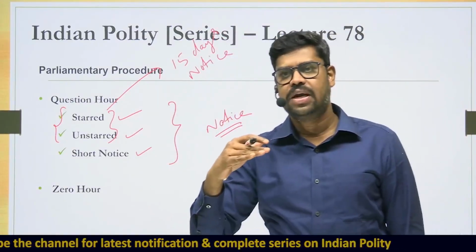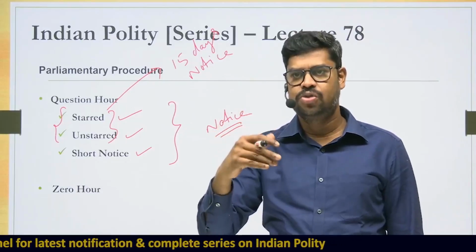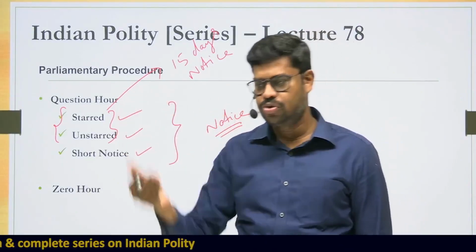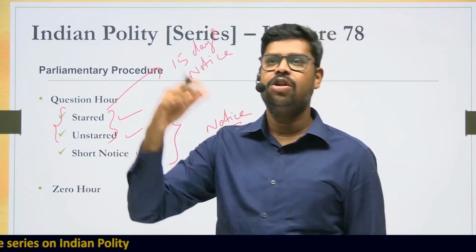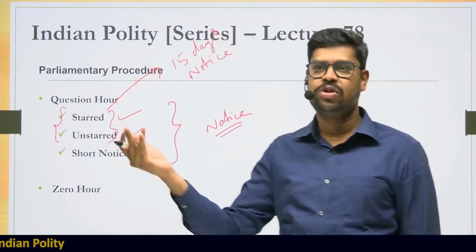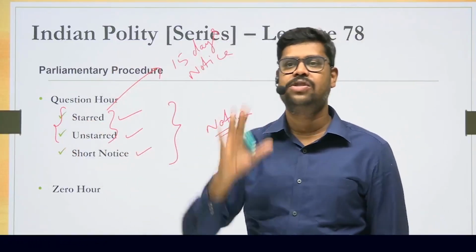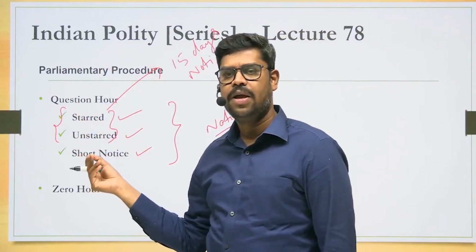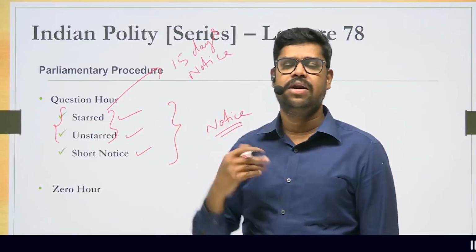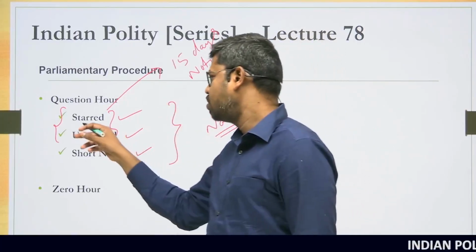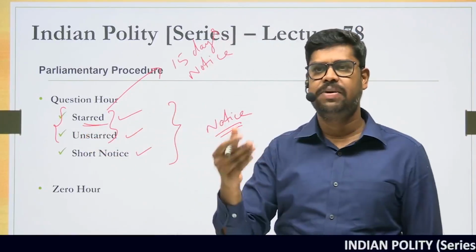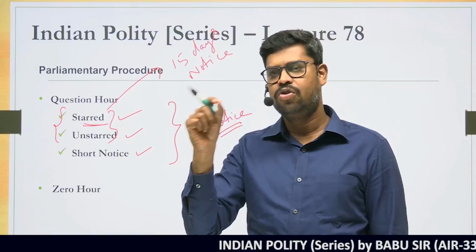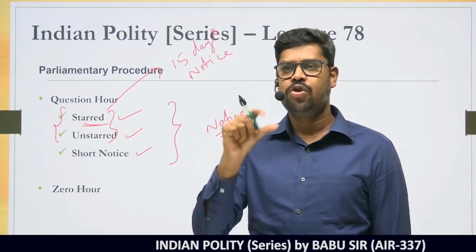So that means when an MP has an intention to raise a question, he has to put it in front of the presiding officer that he wanted to ask such and such question to the concerned minister. Then it will be informed to the minister, 15 days notice will be given to him, and subsequently he will answer on a particular day. This is what will happen in case of a starred and an unstarred question. But what is the difference between a starred and an unstarred question? Starred questions are those questions which are distinctively denoted by an asterisk symbol.